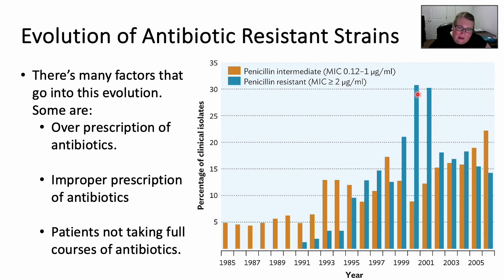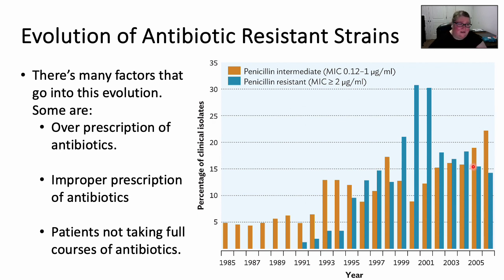Now, what we do see is the penicillin intermediates. They're going to continue increasing at their own rate in their own pattern. But what we see here is that the number of penicillin resistant strains that we're seeing in the hospitals and the labs is going to decrease. Now, take a minute, think about it. Why would it be decreasing?